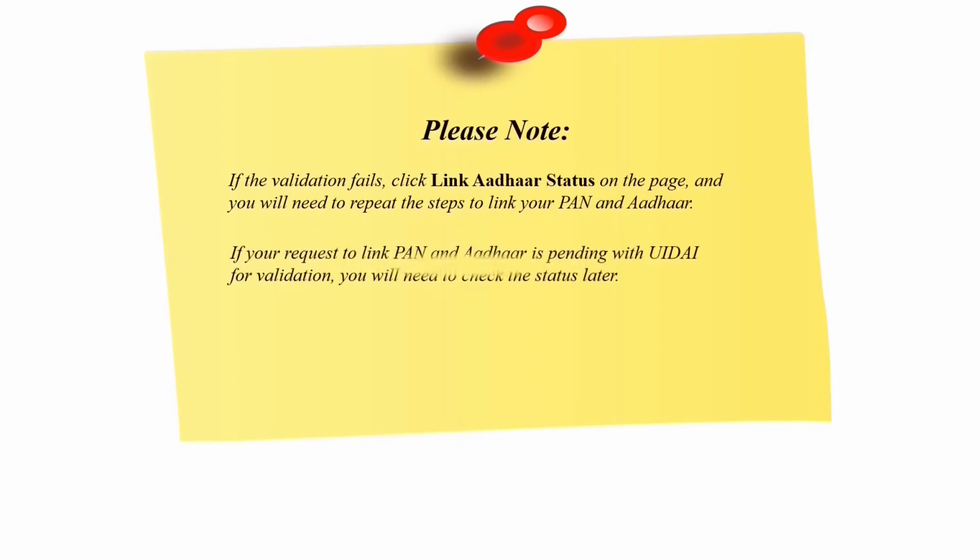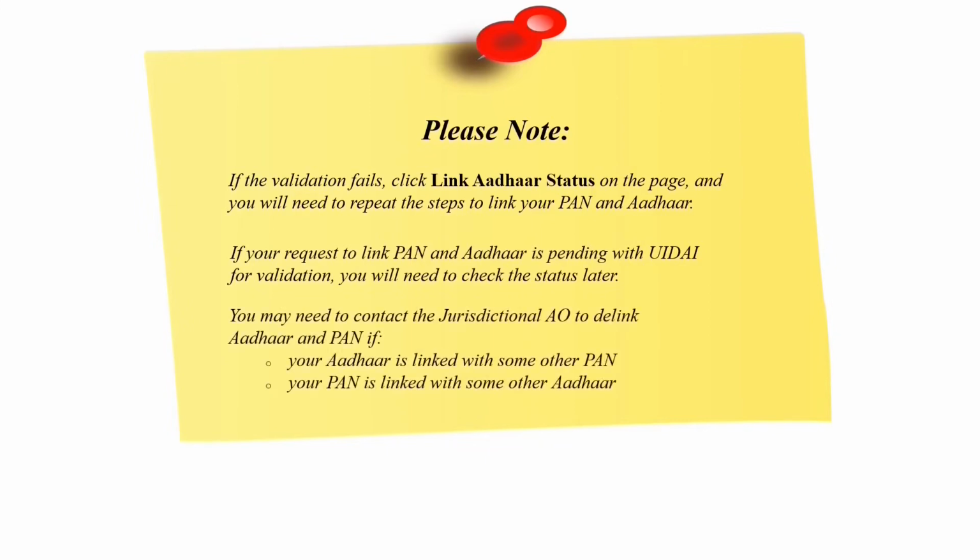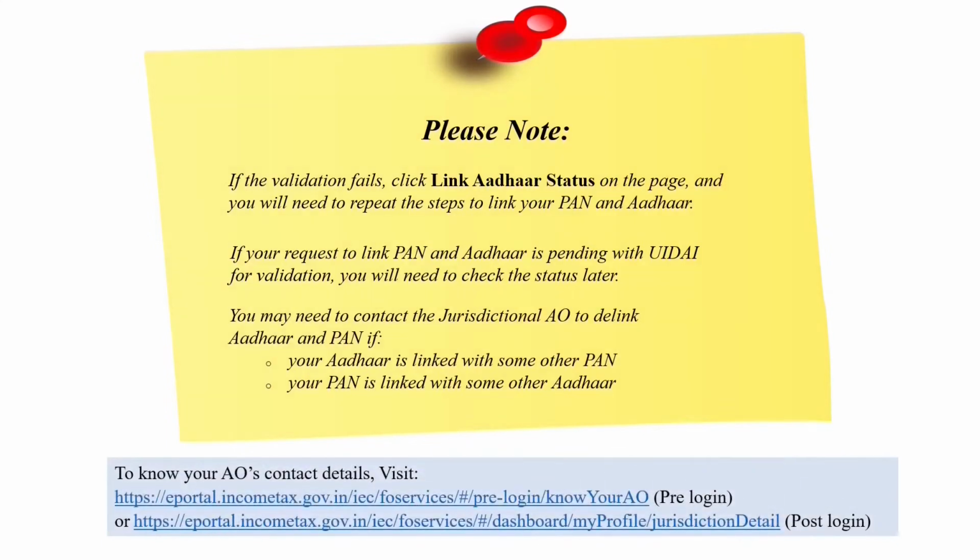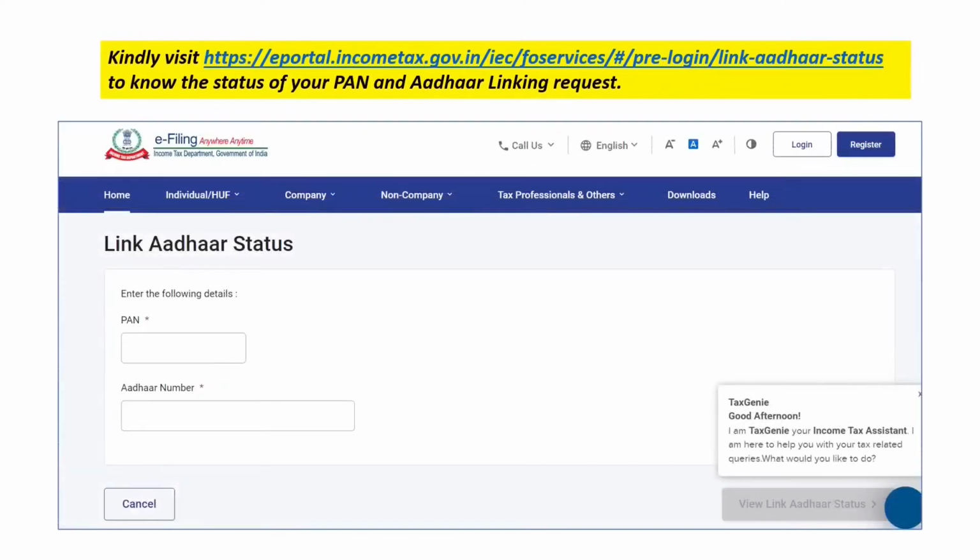If your request to link PAN and Aadhaar is pending with UDAI for validation, you need to check the status later. However, if your Aadhaar is linked with some other PAN or your PAN is linked with some other Aadhaar, you would be required to contact your jurisdictional assessing officer to de-link Aadhaar and PAN. Kindly visit the e-filing portal to know the status of your PAN Aadhaar linking request.